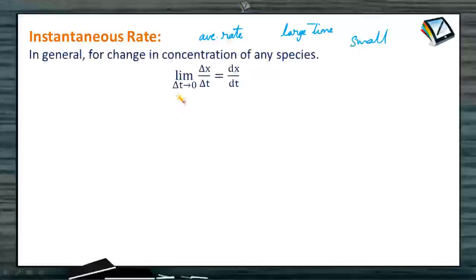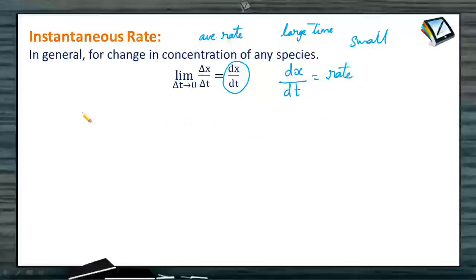So in general, for change in concentration of any species, when limit delta t tends to 0, then delta x by delta t is equal to dx by dt. Whenever the change becomes a very small value, delta x we write as dx and delta t we represent as dt. So dx by dt is nothing but the rate of that chemical reaction.